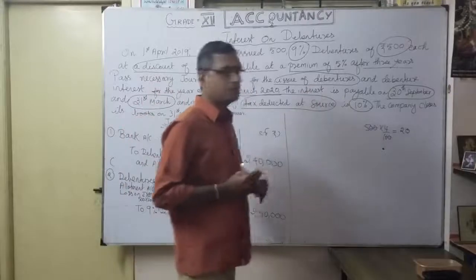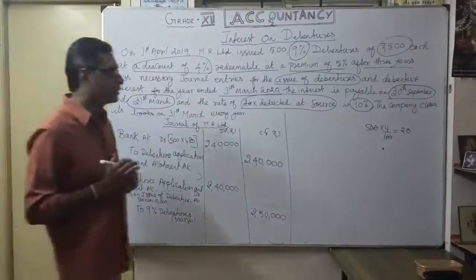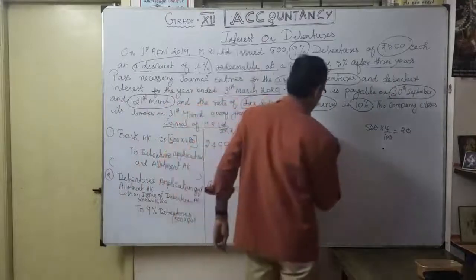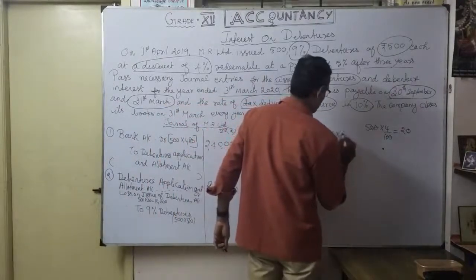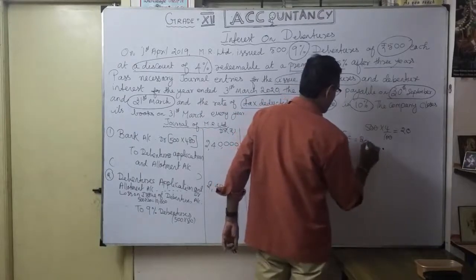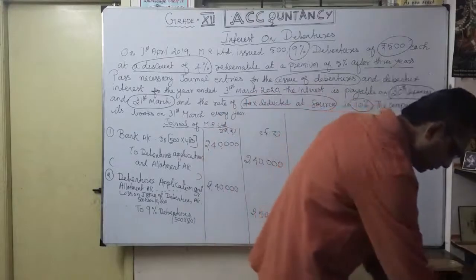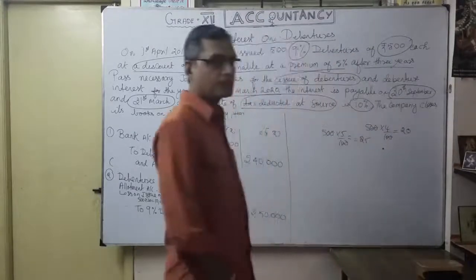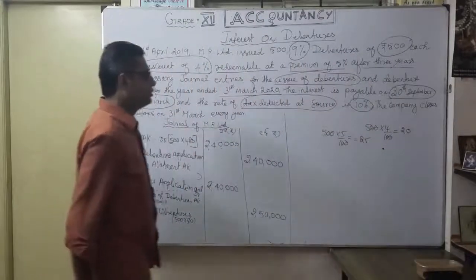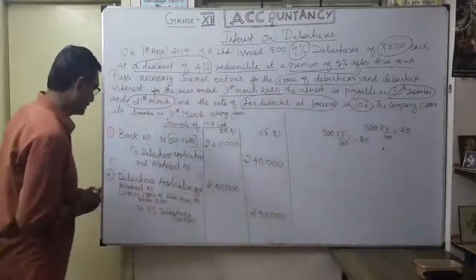5% means whatever the 500 nominal face value, you have to pay 5% more. In the same manner, 500 into 500, so you will pay an extra 25. So how much are you going to pay? 525. How much are you losing? The company has to give premium on redemption of debentures. Understood?